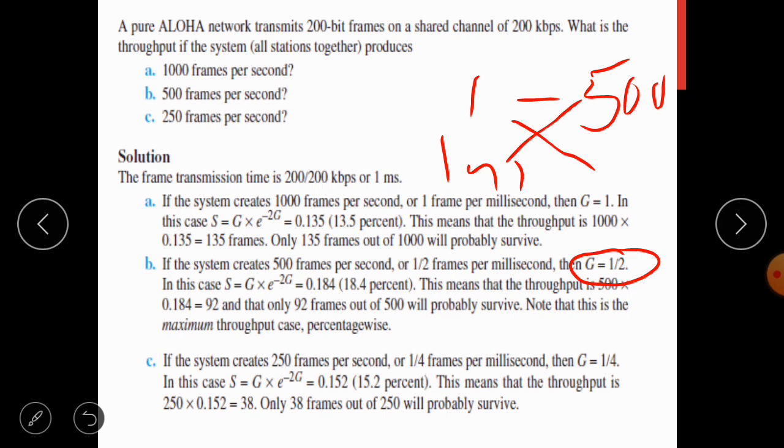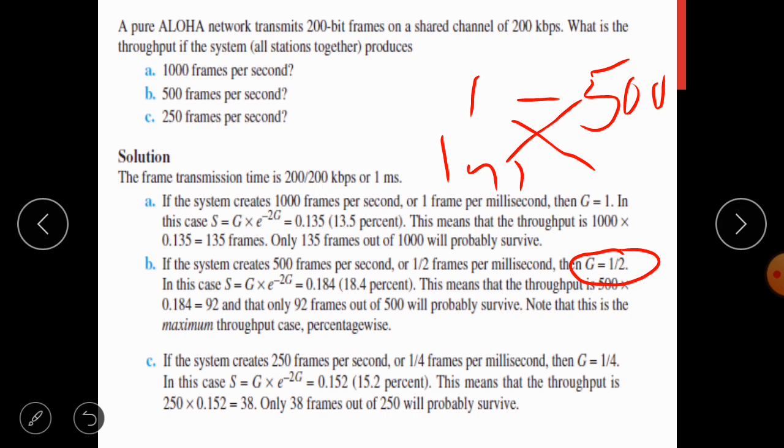By substituting G value, S value you will get as 0.184. So the actual throughput is 500 into 0.184, that is equal to 92. That is, only 92 frames out of 500 will probably survive.